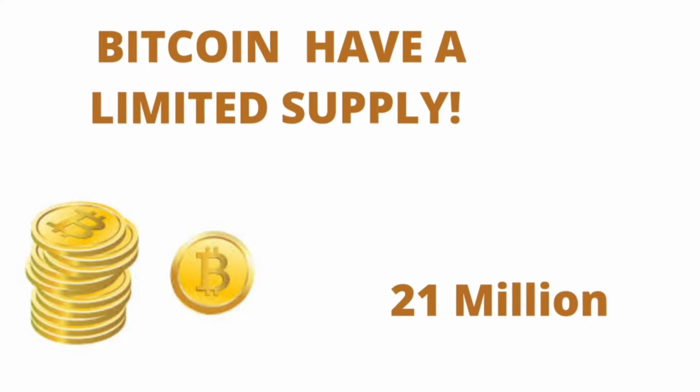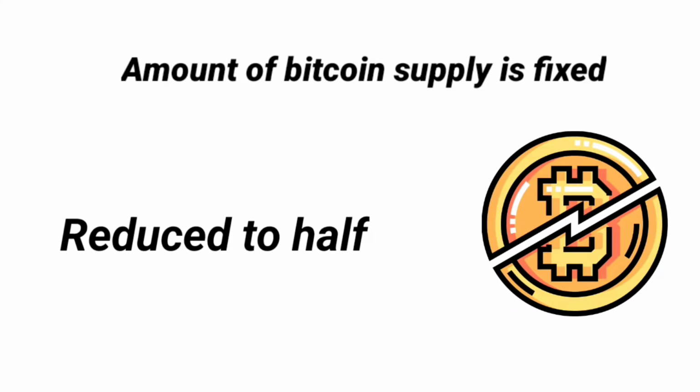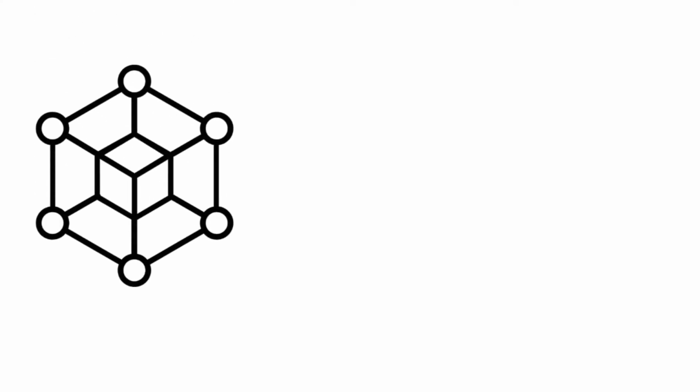On the other hand, Bitcoin has a limited supply of 21 million. And the amount of new Bitcoin printing is fixed, and it is reduced to half after every halving event. All thanks to blockchain technology.